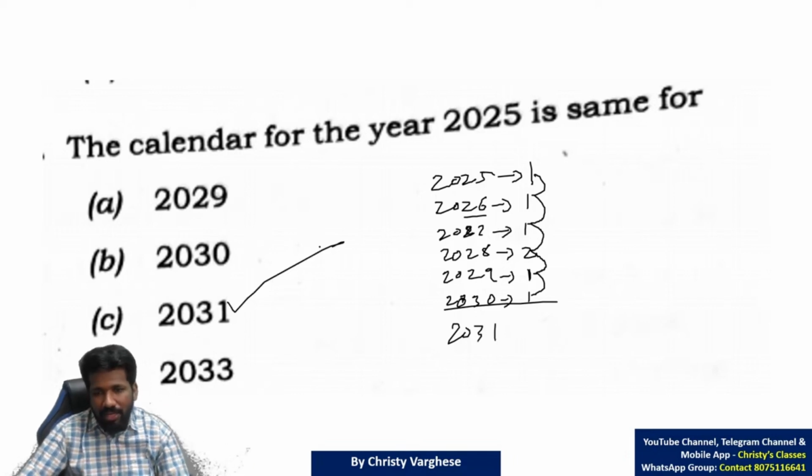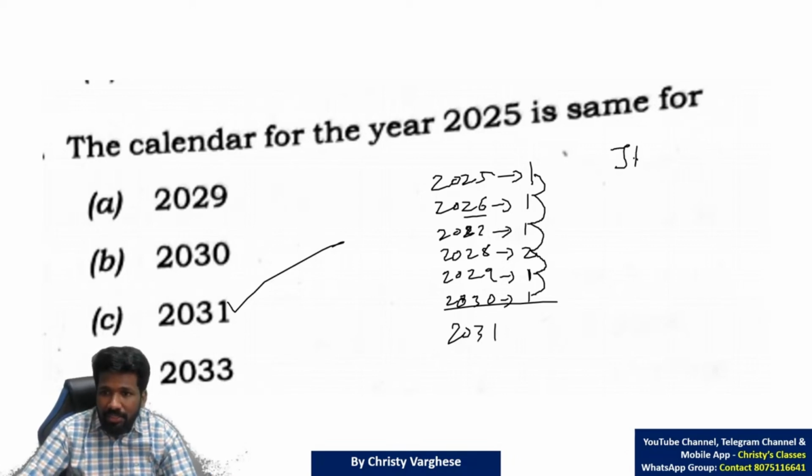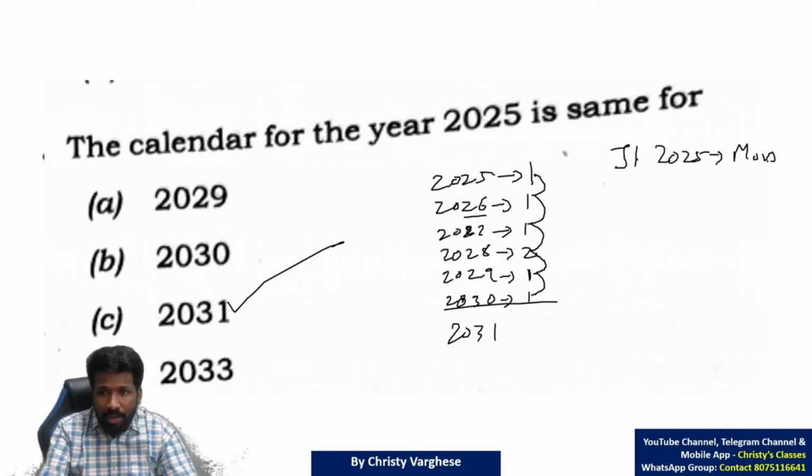This is the basic theory. A better way to understand it is to take an example. Let January 1 of 2025 be, randomly, Monday. It may not be Monday, but I'm just randomly taking it as Monday.